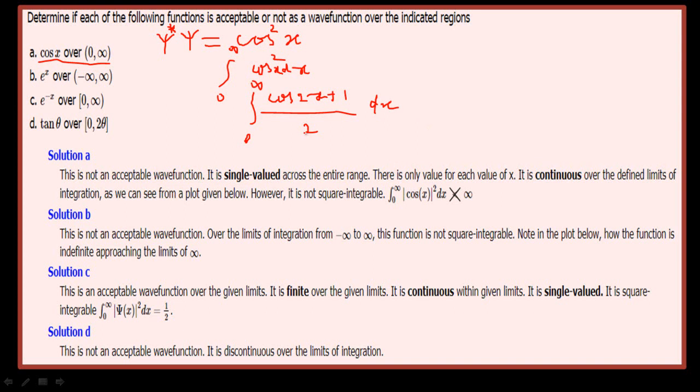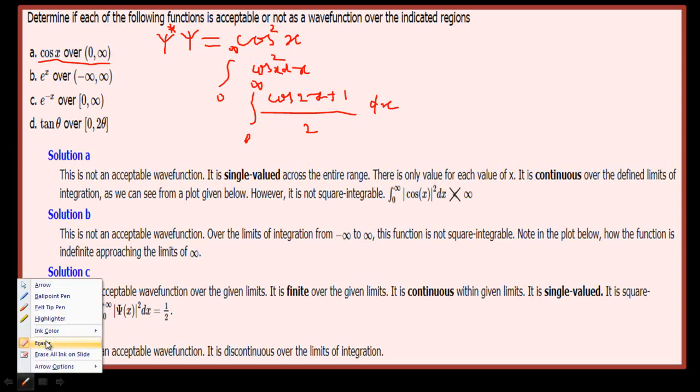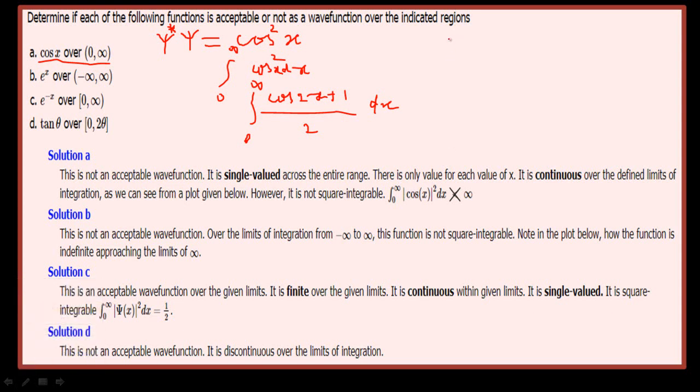Then this half can be taken outside the integration, and integration of cos 2x is sin 2x by 2, plus x, and half will be outside this, and the limits will be from 0 to infinity.